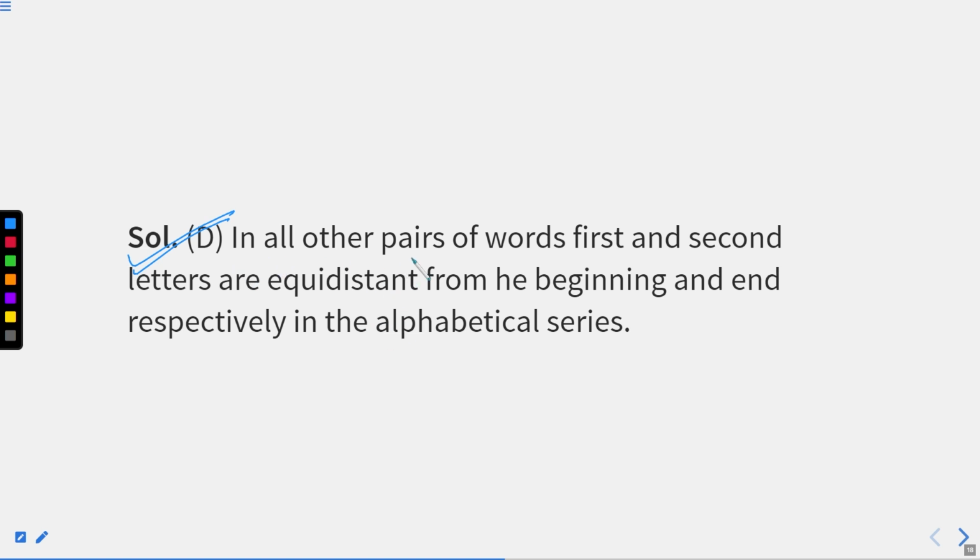In all other pairs of words, the first and the second letter are equidistant from each other, from the beginning and the end of the alphabet series, right? If I talk about A, it is first from the start, similarly Z is first from the back, right? This is the relation that we are talking about in this question. I hope this part is also clear, right?